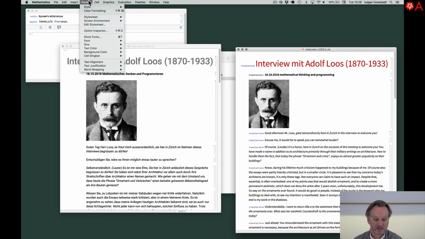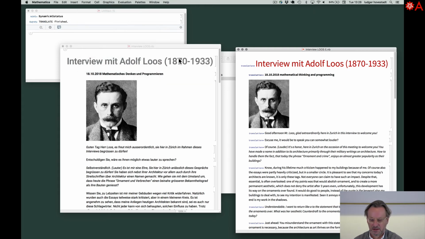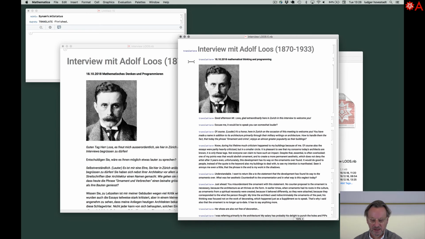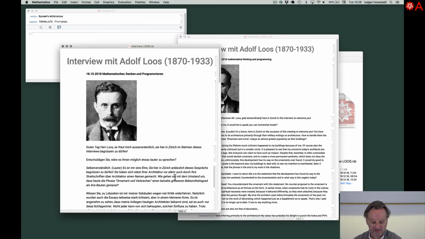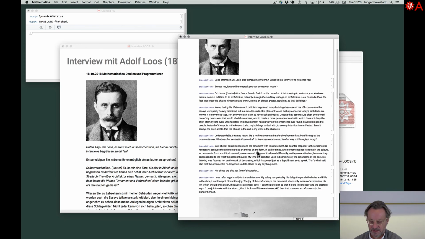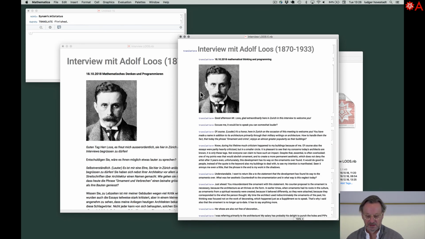We can change it to our style. Now we have an exact copy, and we have the link to the original. So that's fine. We don't want these links, for example, with this header.